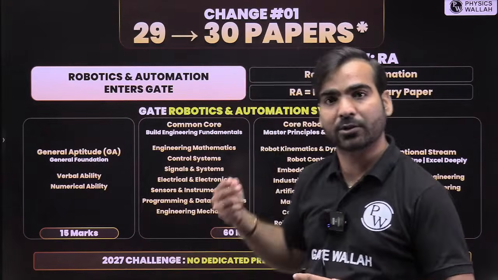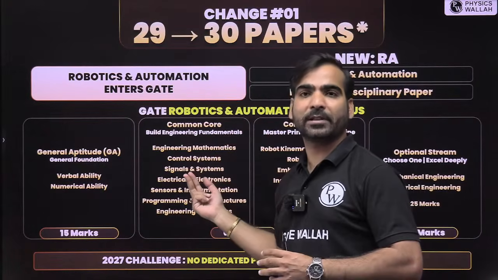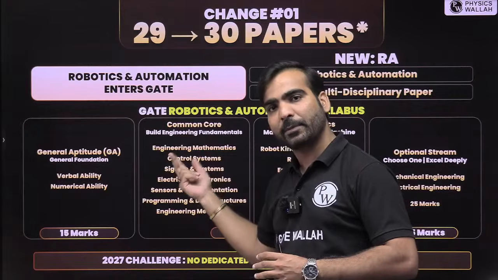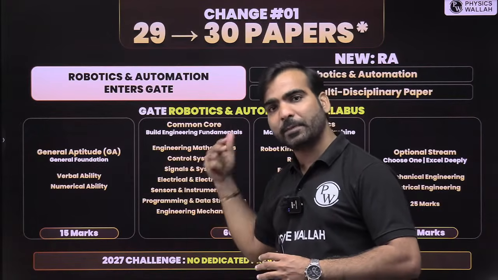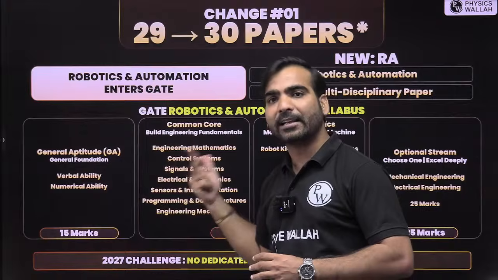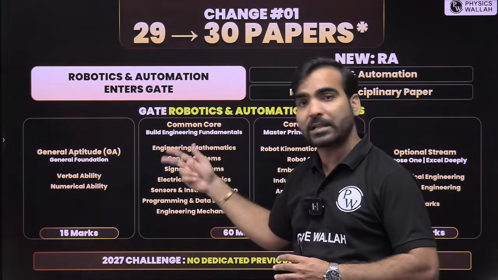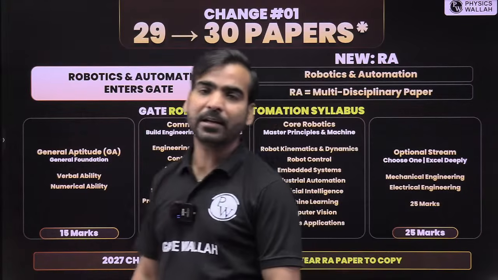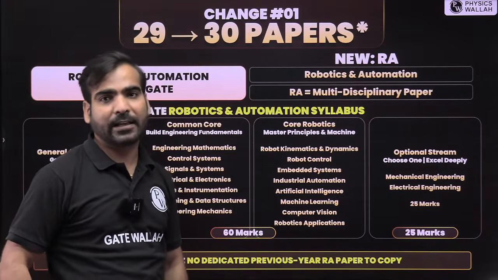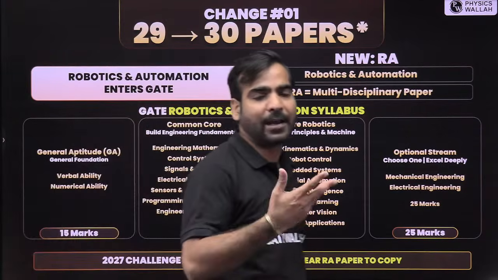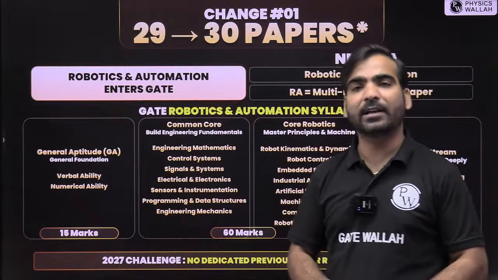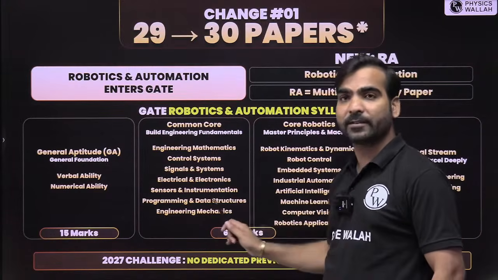Now you have another choice, that is Robotics and Automation. EC people can write this paper, yes. Electrical people can write this paper, yes. So EC and electrical students have this choice, and mechanical students also have this choice to appear in the GATE examination. Obviously it will have a lot of scope in the future, definitely.